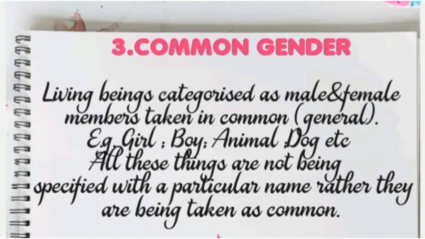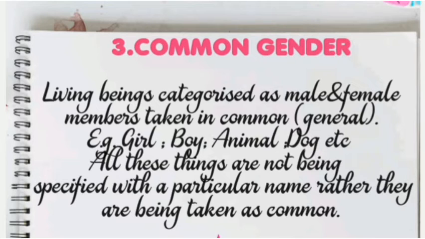Now, the third one is the common gender. What does it denote? Common gender takes in both the masculine and the feminine. Like when we say boy, we are not specifying a particular boy, we are not naming that boy as to who it is. So that will come under the category of common gender. We are just pointing out a common boy, we are not talking about a particular one.